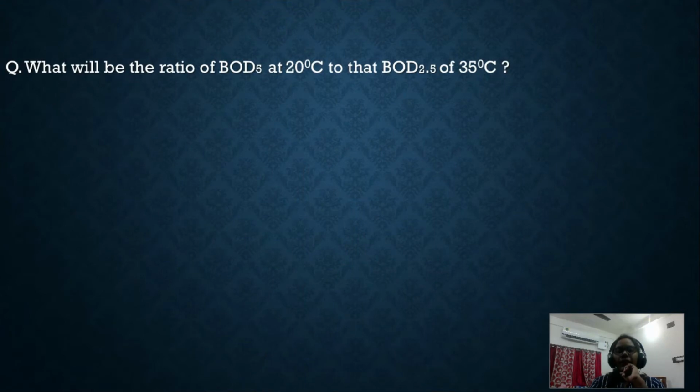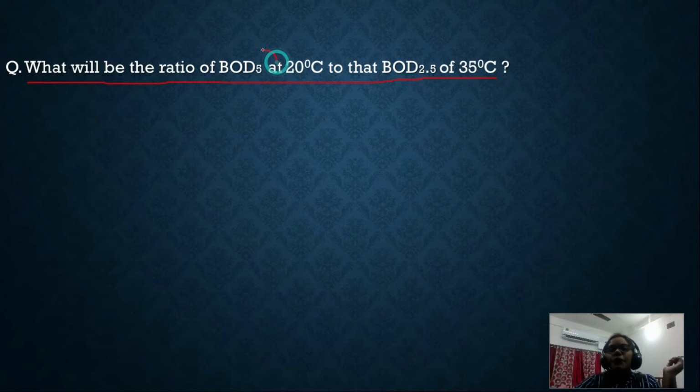Okay, now I have given one more question, that is a problem based on the rate constant of BOD reaction, which we have already derived. So the question is, what will be the ratio of BOD5 at 20 degrees centigrade to that of BOD2.5 at 35 degrees centigrade?